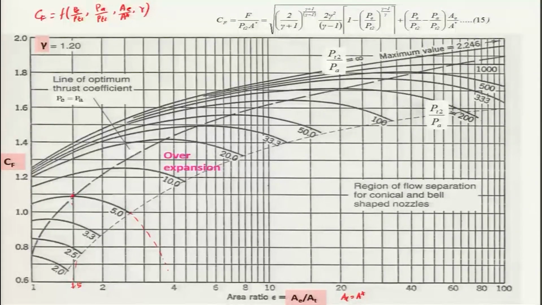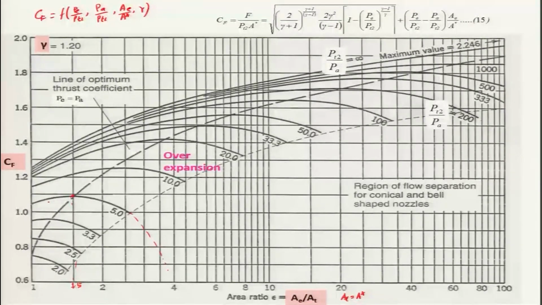And when the area ratio decreases less than 1, you can see that the thrust coefficient decreases, because of the fact that this area is being lower than that for which it is particularly designed, so the pressure will be expanded less. That means PE at the exit will be higher than the back pressure or the ambient pressure for which it is designed.